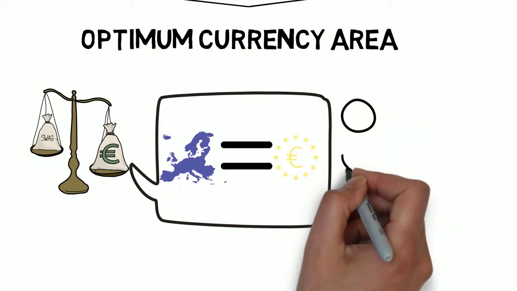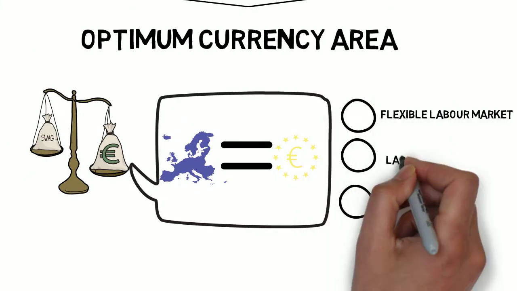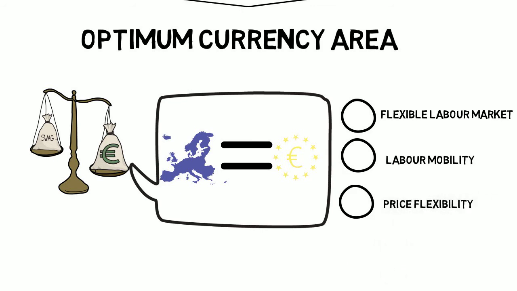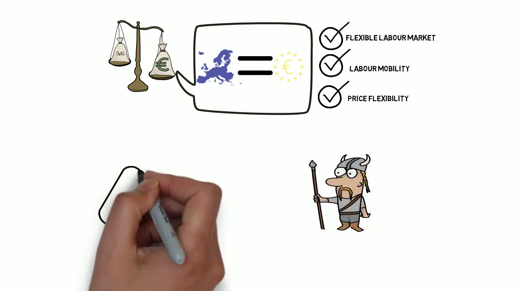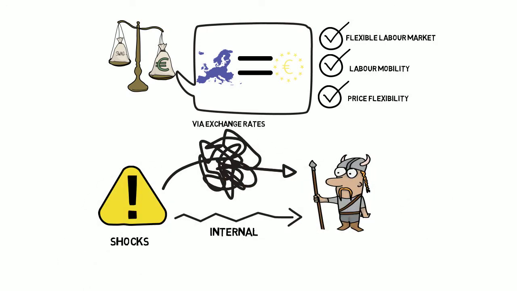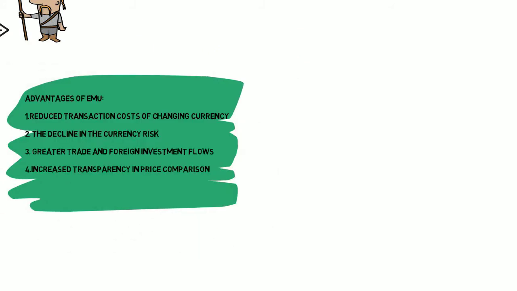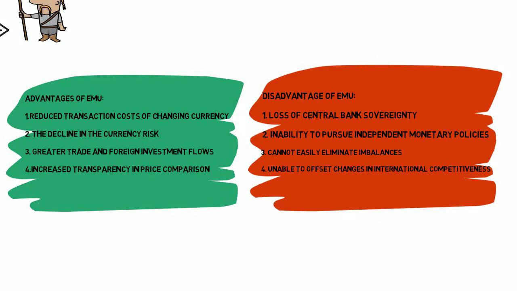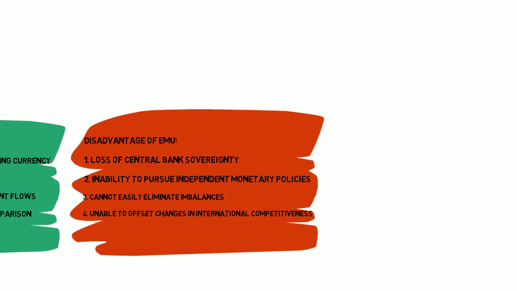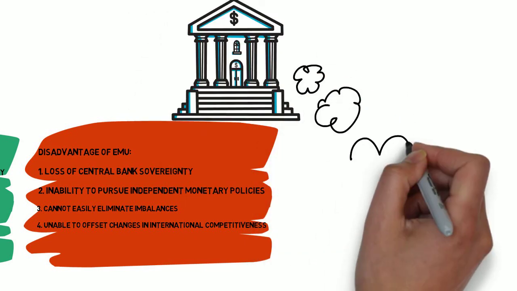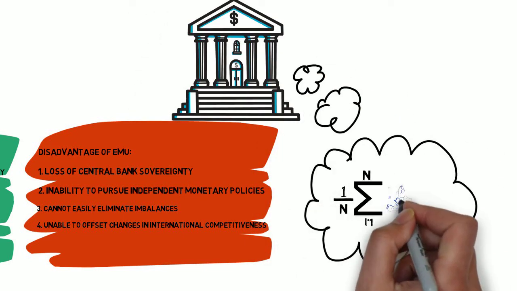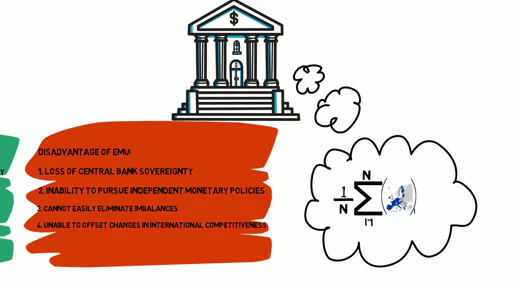The functionality of the monetary union requires three conditions: a flexible labor market, labor mobility, and price flexibility. These conditions allow members to easily absorb asymmetric shocks internally rather than through exchange rates. Benefits that members receive from a currency union include decreased transaction cost, removal of exchange risk, and increased trade. However, the merging of countries into a currency union has drawbacks, such as losing the central bank's virginity to a single overarching monetary authority. This single authority will conduct policy according to the average condition of the union members.